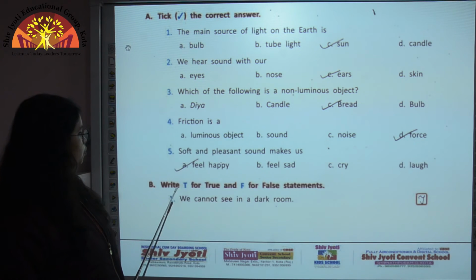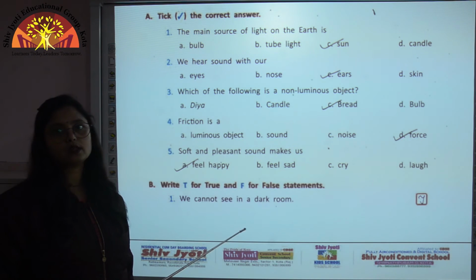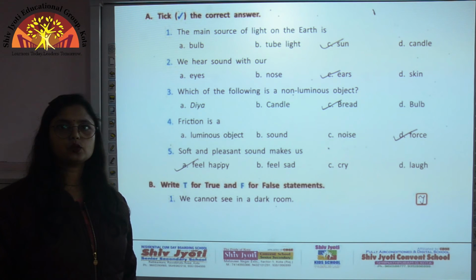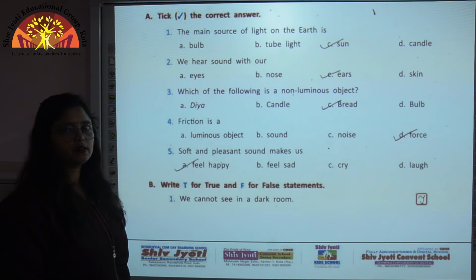Now let us come to true and false. We cannot see in a dark room. So this statement is a true statement because in a dark room there is no source of light and we can see the objects when light falls on them. So here this statement is a correct statement.